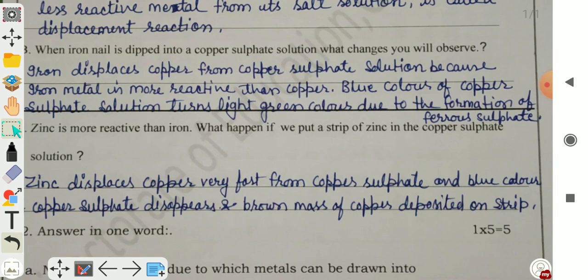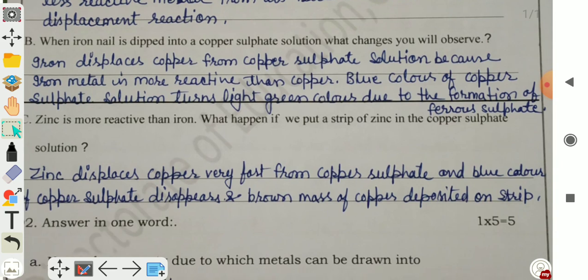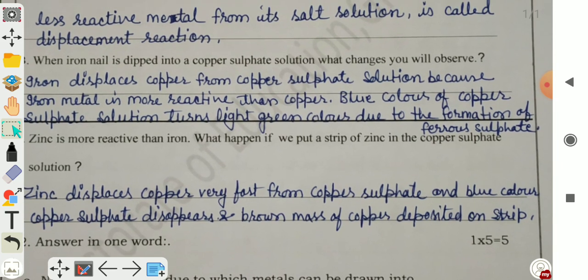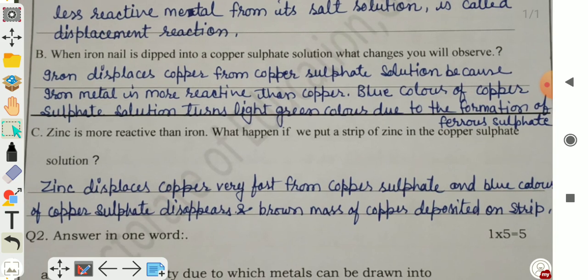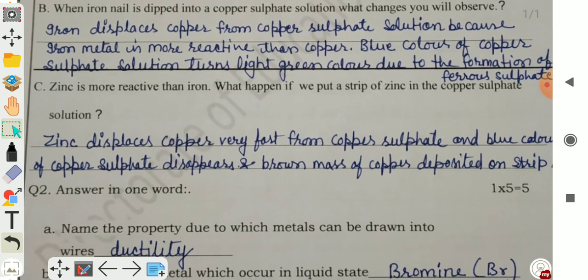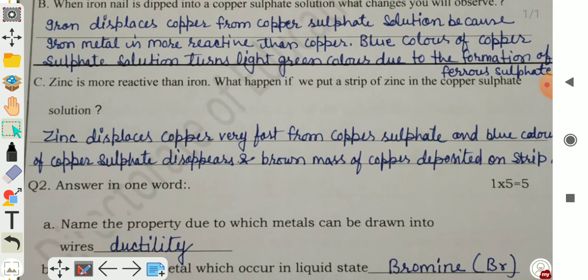The blue color of copper sulfate solution turns light green due to the formation of ferrous sulfate, and also there is deposition of brown color copper on the iron nail. C. Zinc is more reactive than iron.